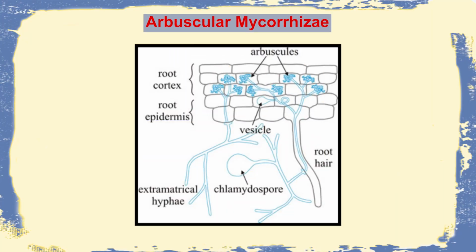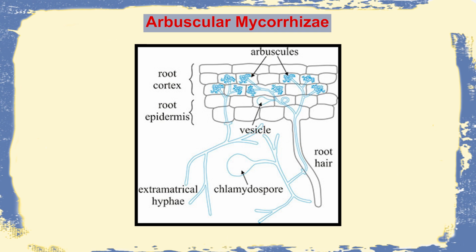Now we come to the most important and most widely found mycorrhiza, which is the Endomycorrhiza. Endomycorrhiza, as the name signifies, grows deep inside the cortex. There are different types of Endomycorrhiza. The first type is the Arbuscular mycorrhiza. What are arbuscules? The hyphae enter the plant root through the root hair, go inside the cortex, and produce a network inside the cortex parenchyma cells.